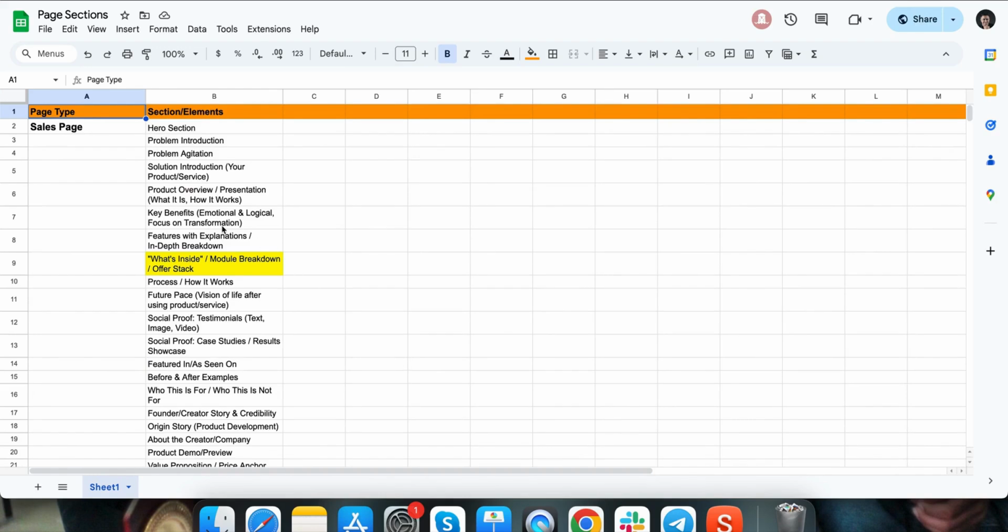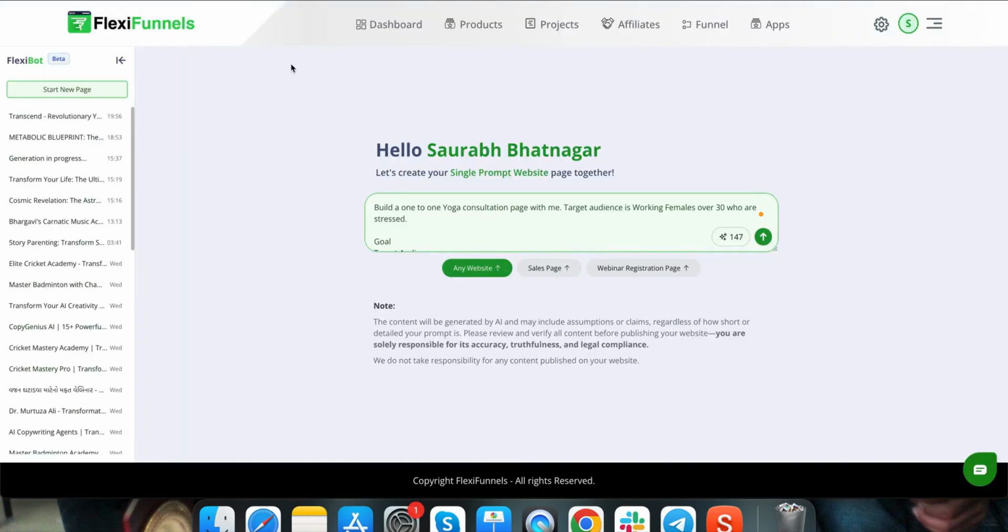For example, let's say in your prompt, once you've written the target audience, key information, and details about what you're offering, you can add something like this. Make sure to add the following sections or elements, and then you can go ahead and type something like this.